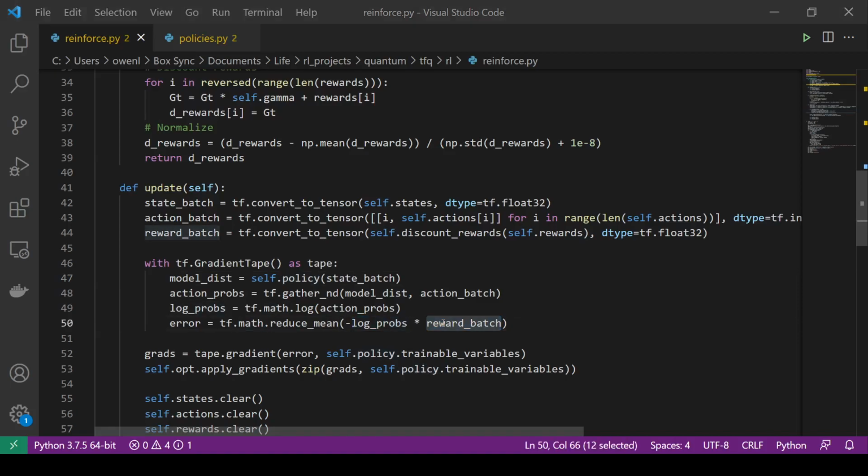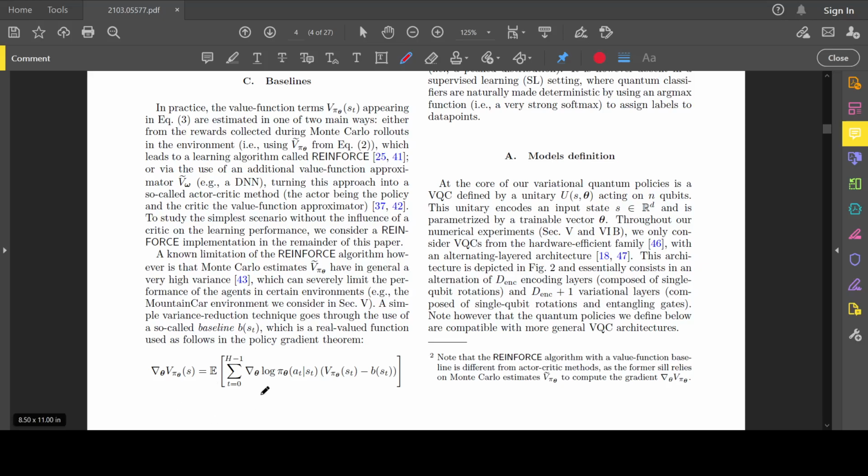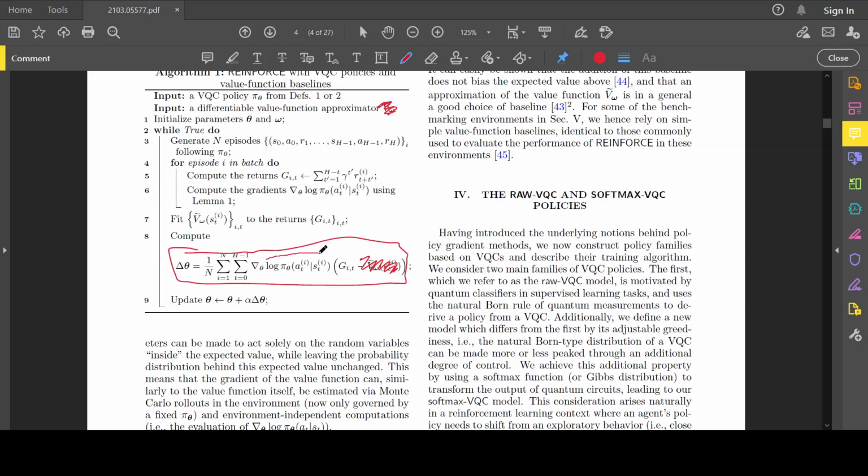And so this is basically what, if I go back here, see if I can scroll up to it. Yeah, you can see this is the log probs times the returns. So we have the log of the policy times the return. And this is the average, right?